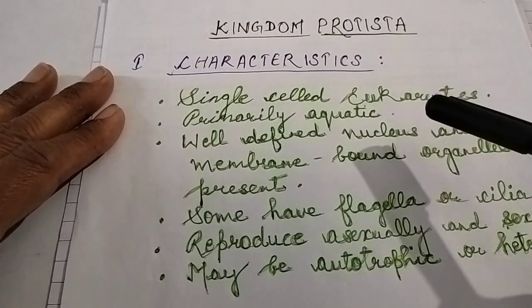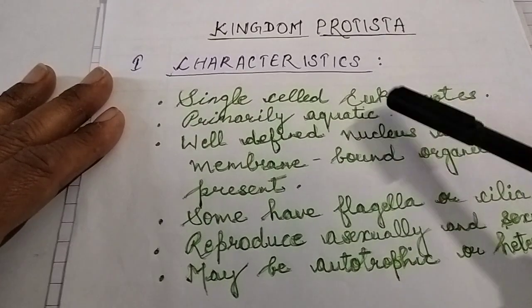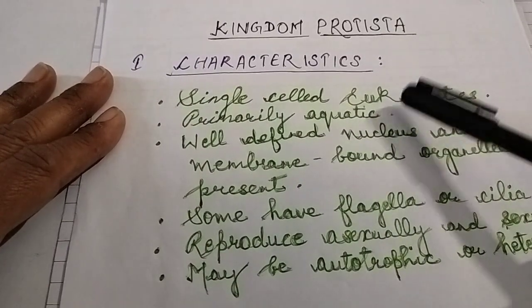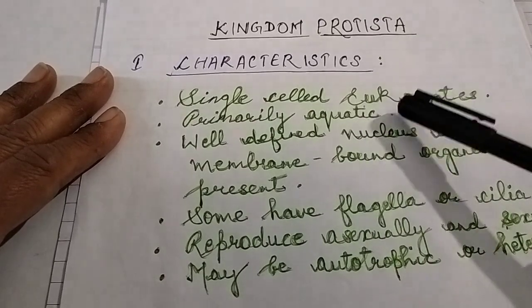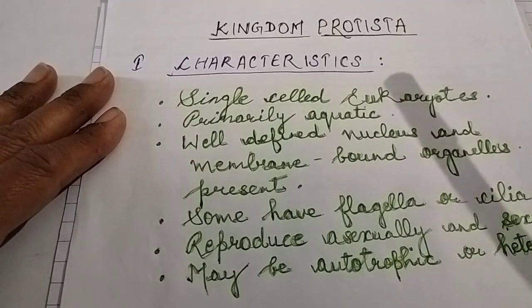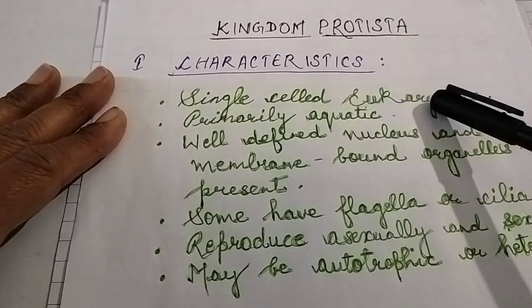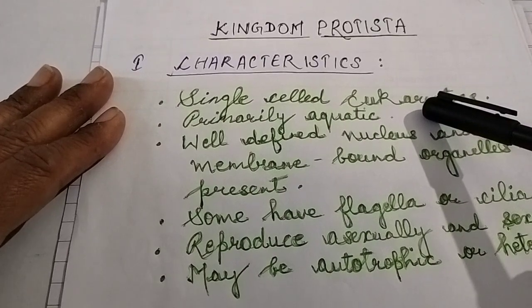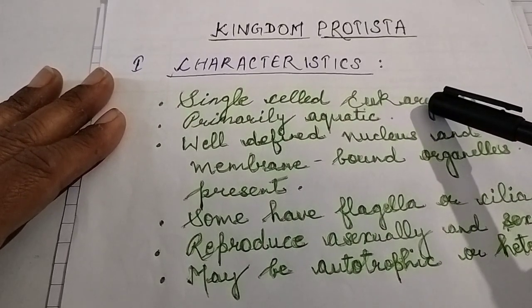Monera was primitive organisms, they were prokaryotes, and now advancement started. What is it? Now we have eukaryotic organisms from Kingdom Protista to above. Means this is the first kingdom which includes eukaryotes. Okay, so the organisms are eukaryotic in nature.